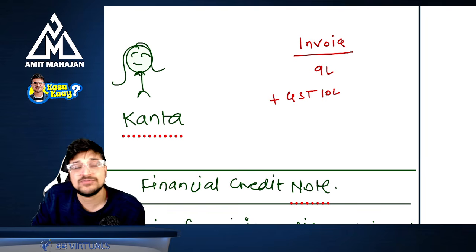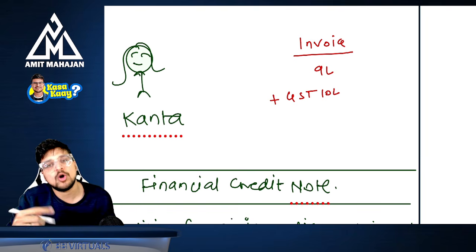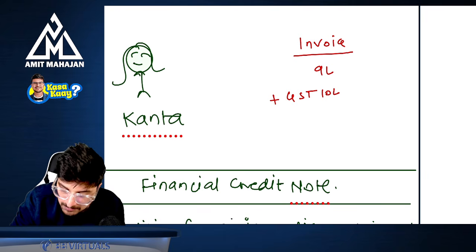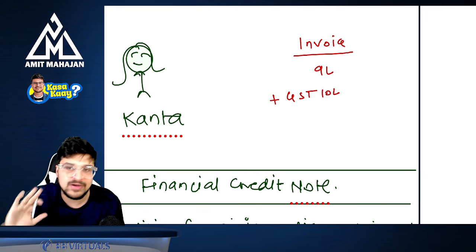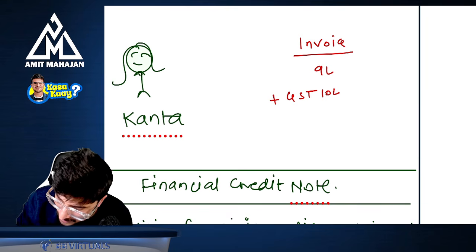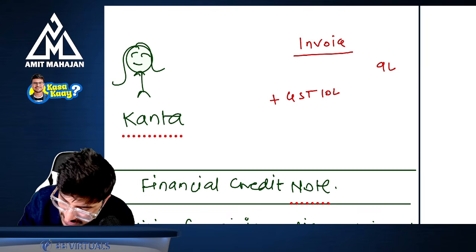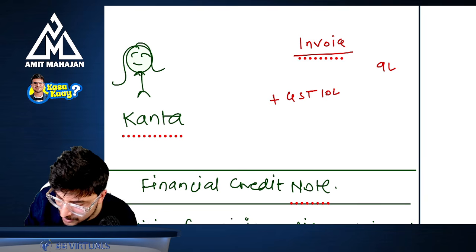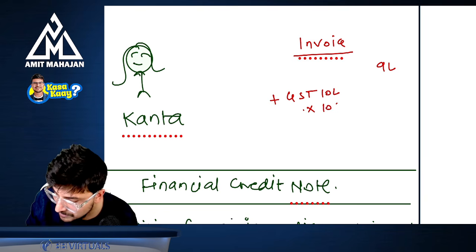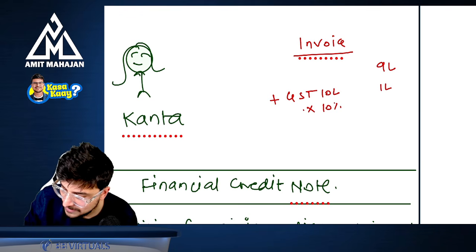Because in case of secondary discount, the GST is always charged on the main value and not after reducing the discount. So GST will be on 10 lakhs, 10 lakhs into 10%, which comes to 1 lakh.